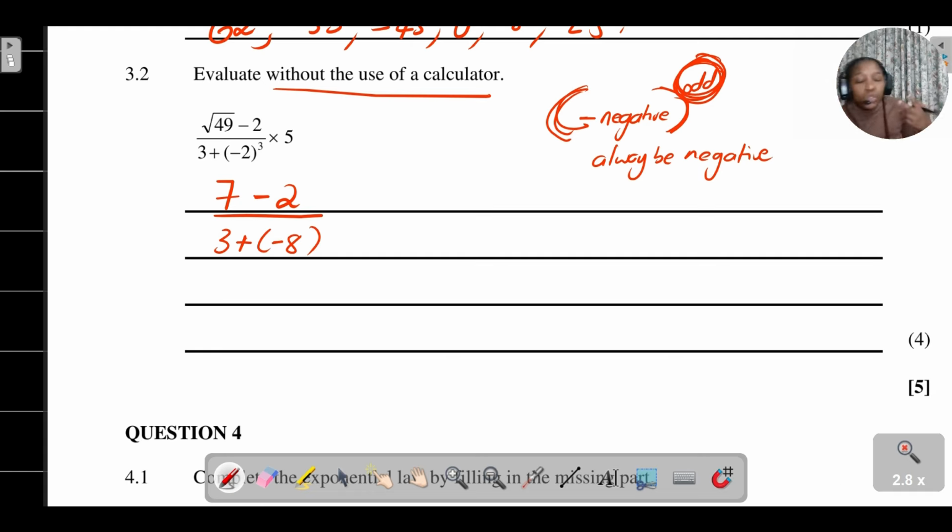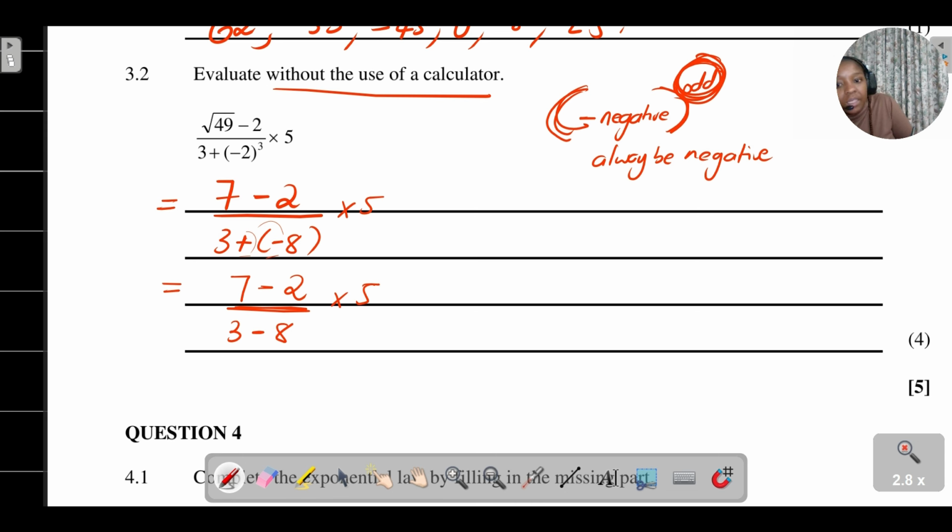So it's the same as just saying 2 to the power of 3, which is 8. But because it's a negative number raised to an odd exponent, the number will always be negative, multiplied by 5. I just want to simplify the complication there in the denominator. So I'm going to say 7 minus 2, divided by 3 minus, remember, a positive multiplied by a negative, we're just dealing with the signs, is a negative 8, multiplied by 5.